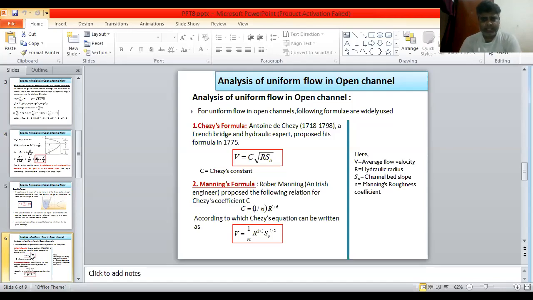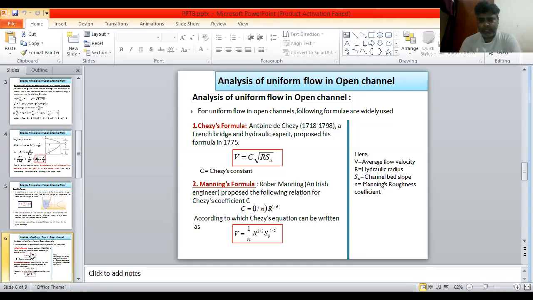First one is Chezy's formula: v is equal to c under root r s naught, where v is the velocity, c is the Chezy's constant, r is the hydraulic radius, and s naught is the bed slope. Similarly, Manning's formula: v is equal to 1 upon n, r to the power 2 by 3, and under root s naught. Here n is the Manning coefficient, r is the hydraulic radius, and s naught is the bed slope.